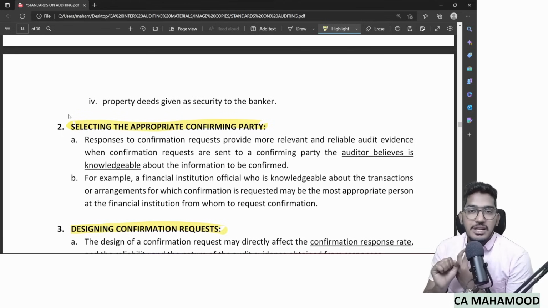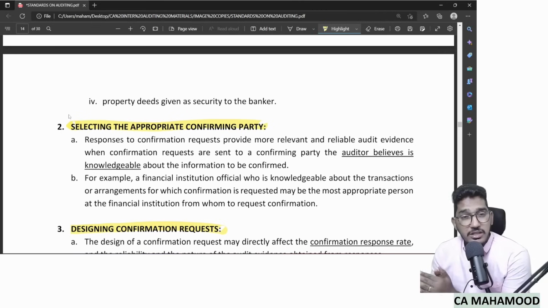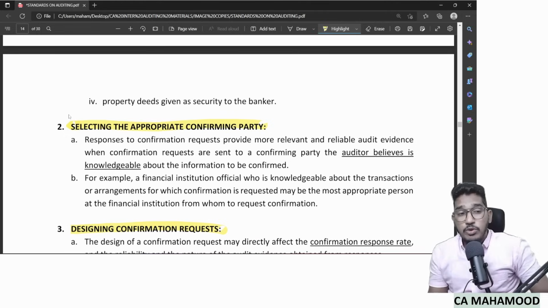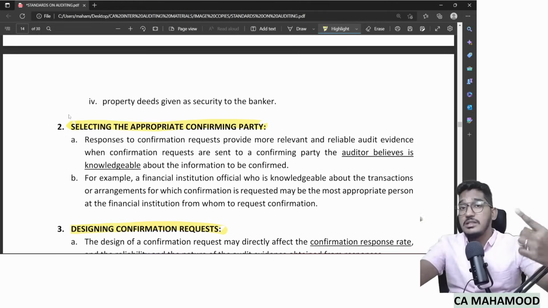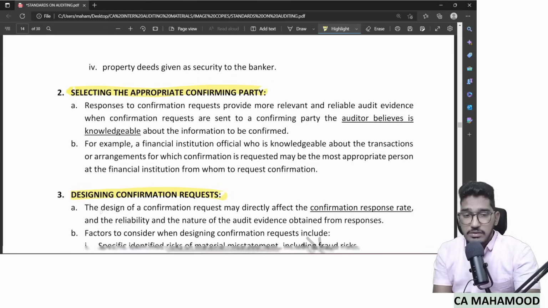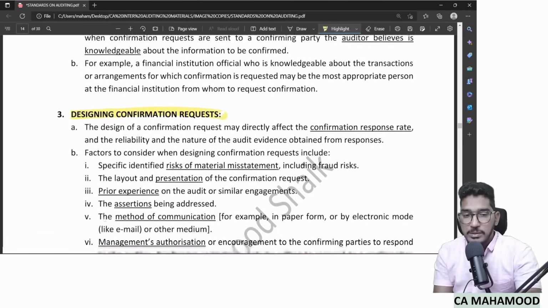Why? Because when you send the confirmation request to the appropriate confirming party, then only you will get the responses, and only then those responses will be reliable. But in order to know who that appropriate confirming party is, I become helpless here and I have to take the help of the management. Understood? At this stage, when selecting the appropriate confirming party, I need to take the help of whom? Management. Why? Because I will not know who is the concerned person in the third party to whom I have to send the confirmation request. So whatever it is, second step, select the appropriate confirming party.